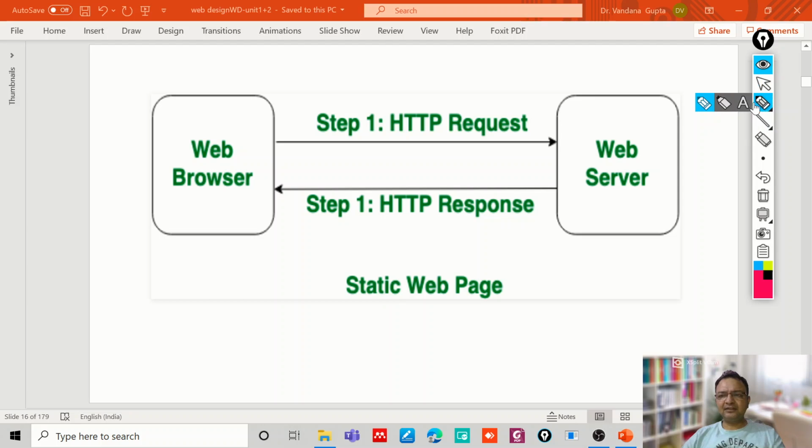So this is the case which is happening in case of a static web page. We use a web browser, we type a URL of a website or a web page. The browser sends a HTTP request to the server. The server, after getting the request, will locate the page and send a HTTP response, and the web browser interprets that HTTP document, and then it gets displayed on the browser window.